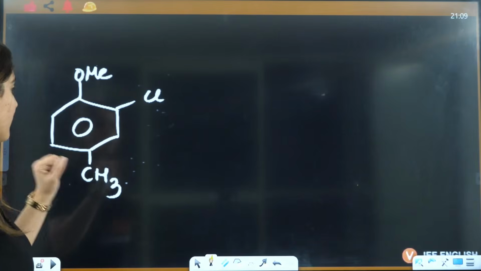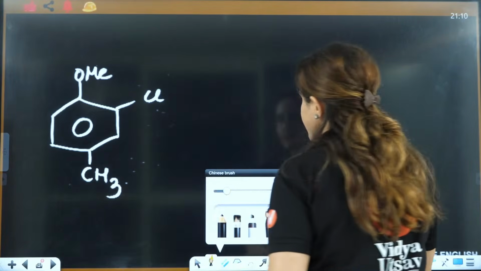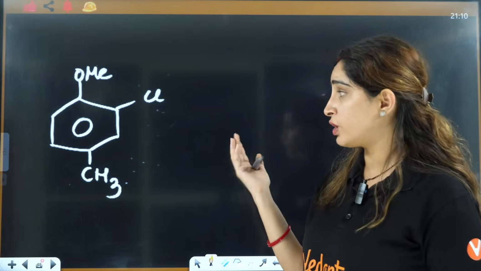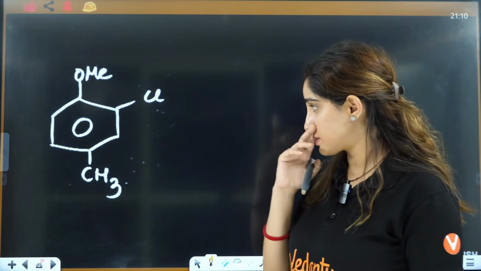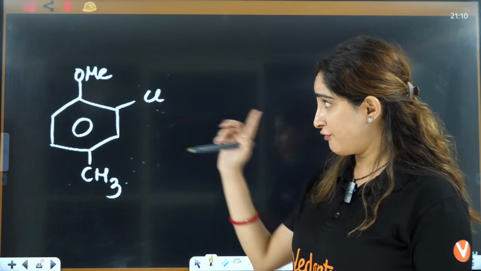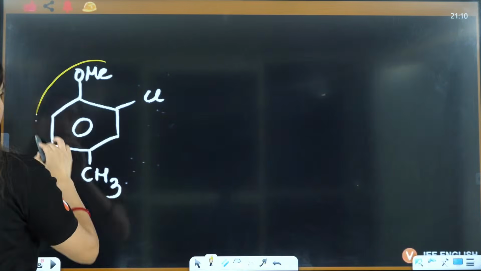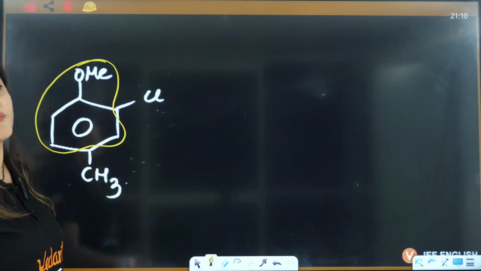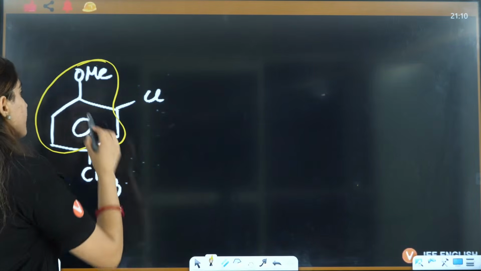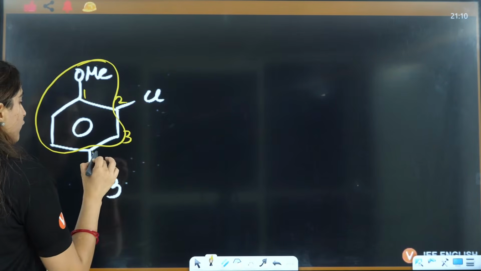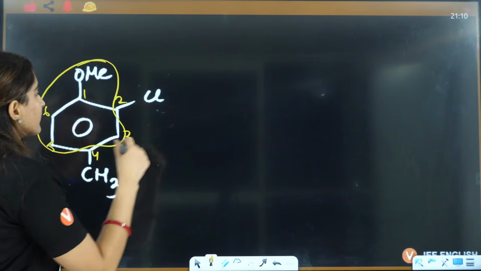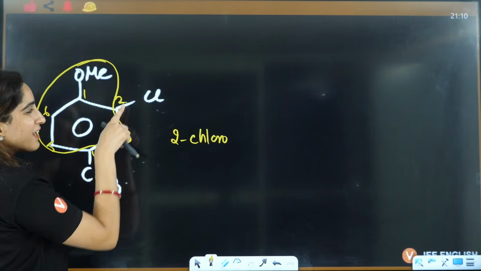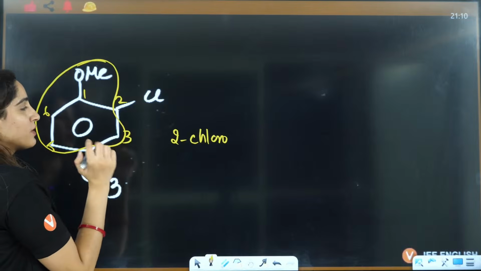Now let's see this one. In this case, what you have? See here, you can use any parent, you can use toluene, anything you can choose. If you choose this one, then you can even give chlorine the lower number. So I'll choose the most favorable one, 1, 2, 3, 4, 5, 6. Now in this case I can give 2-chloro. If I choose toluene, then I can't give 2-chloro. So I'll choose this one.